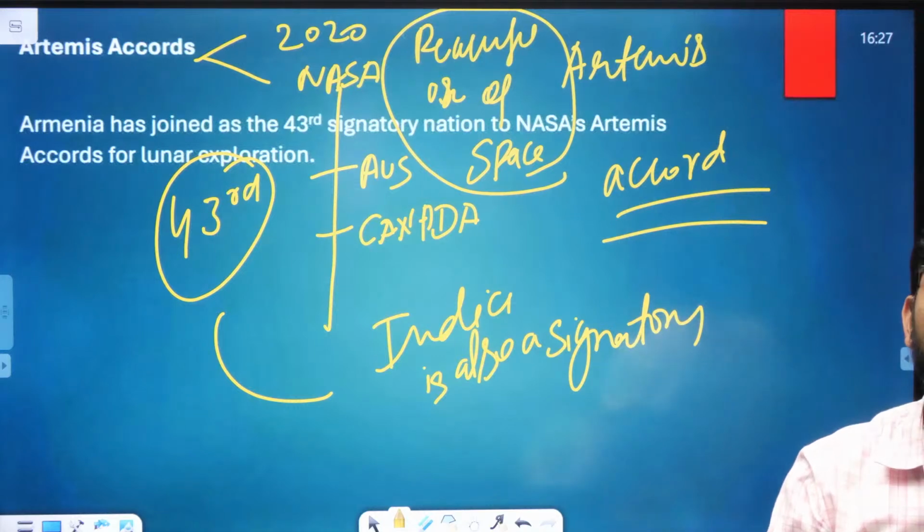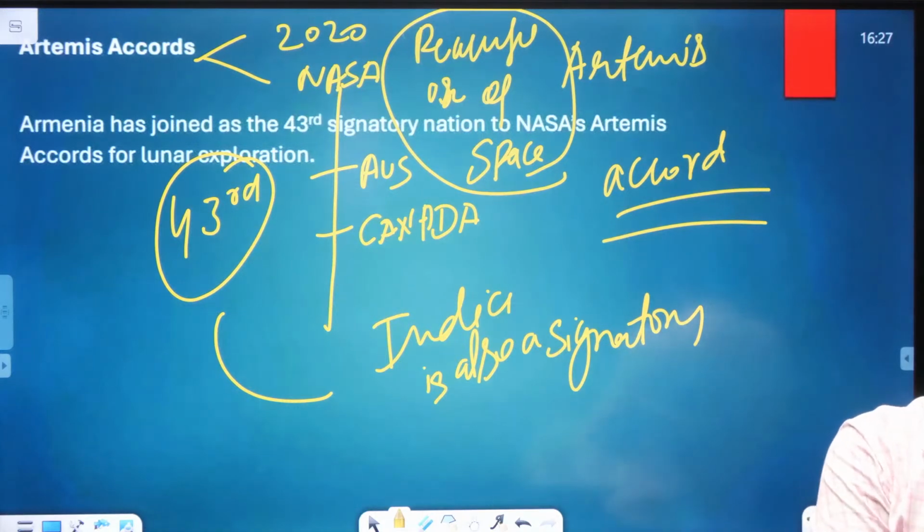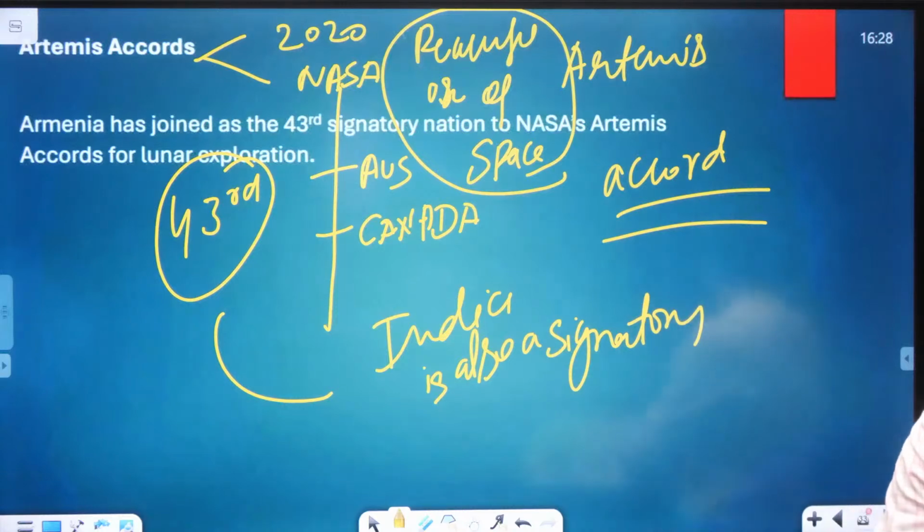You can also write down the objective of the accord. Its objective is non-binding principles to govern civil exploration and use of outer space, the Moon, Mars, comets and asteroids, for peaceful purposes.